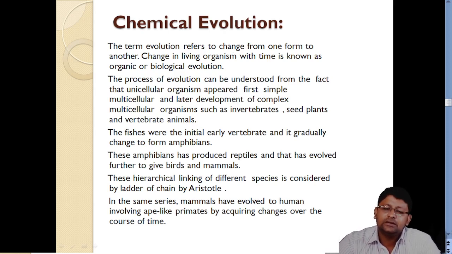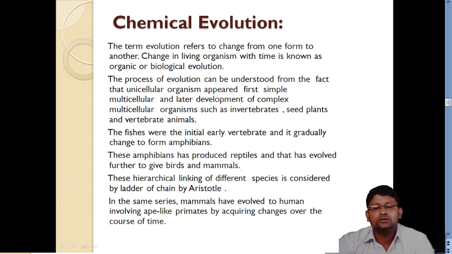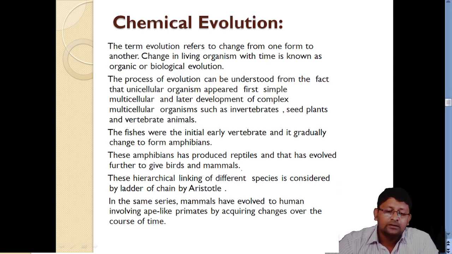The fishes were the initial early vertebrates and they gradually changed to form amphibians. Yes, fishes थे, amphibians. Slowly gradually, if I tell you that aquatic से terrestrial हुए हैं, हमने fishes, then fishes के बाद amphibians which can dwell on land and water both, then we have different types of aves, mammals, and that keeps on going. The amphibians have produced reptiles that have evolved further and gave birds and mammals. Definitely फिर reptiles से birds और mammals बने. इस तरह का जो hierarchy है ये हमने पढ़ रखा है और हम समझते हैं कि किस तरीके से development होना शुरू हुए. Then in the same series, mammals have evolved to humans and then ape-like primates by acquiring changes over the course of time.